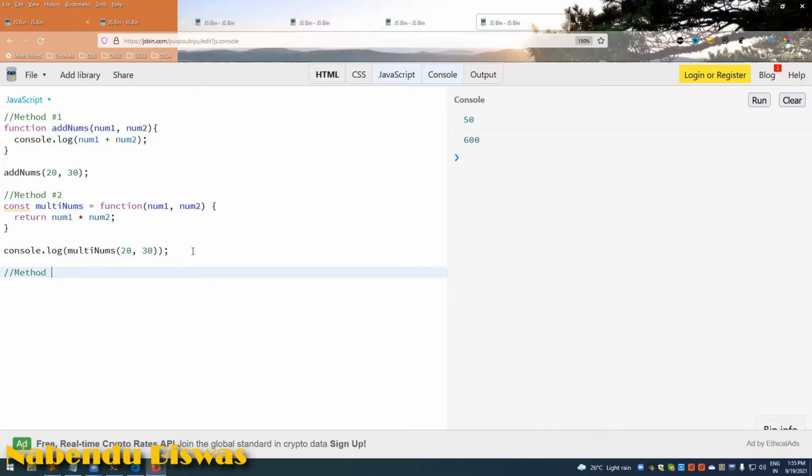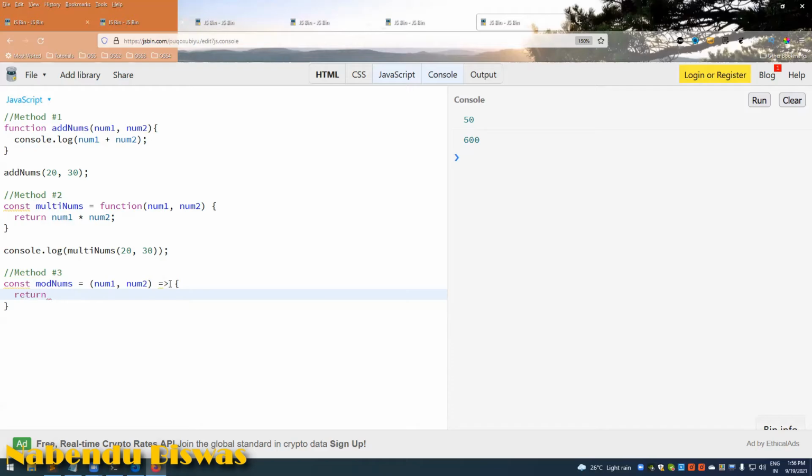Method number 3 is const modNums equal to (num1, num2). Okay, this is known as arrow functions. Here the same thing is there, the function expression, but we don't give the function keyword. We make it a fat arrow, equal to and greater than, and then we can do the same thing.